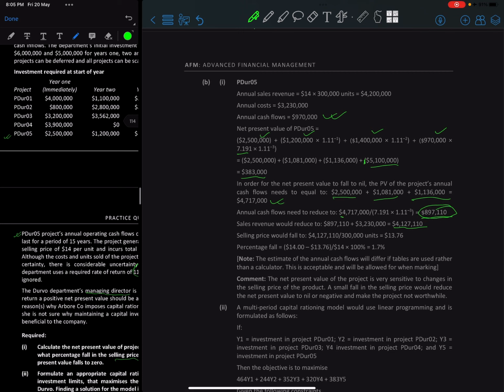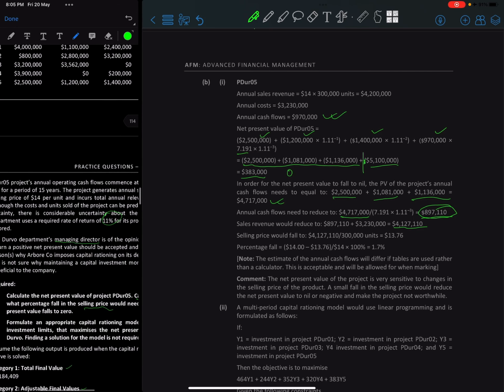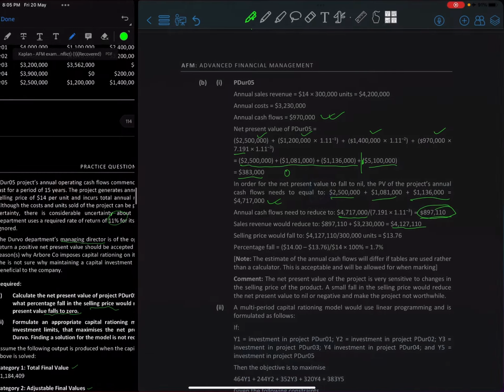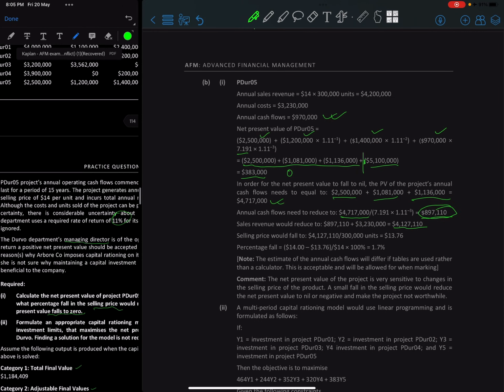So right now we have this much cash flow, right? All this cash flow is there, right? And then what's the remaining cash flow that's remaining? It's 5100, right? And then the amount that we need for the NPV to be zero, or our NPV value to fall to zero. You see, it falls to zero, right? What would need to happen? Our cash inflows should be equal to our investment, isn't it?